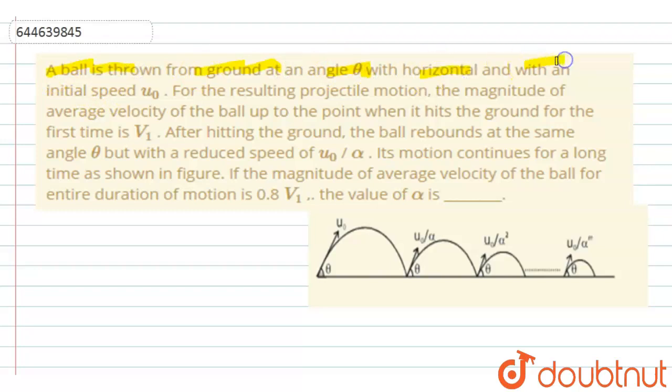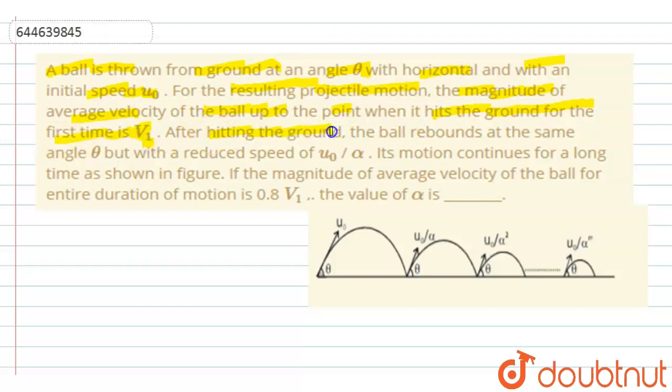The given question is: a ball is thrown from the ground at an angle theta with the horizontal and with an initial speed u naught, as we can see in the figure. For the resulting projectile motion, the magnitude of average velocity of the ball up to the point when it hits the ground for the first time is v1.